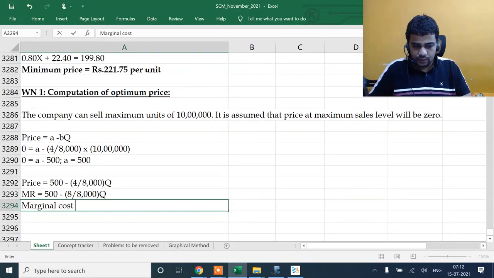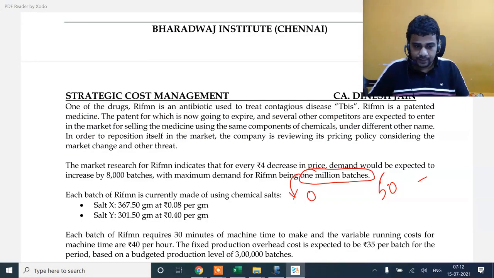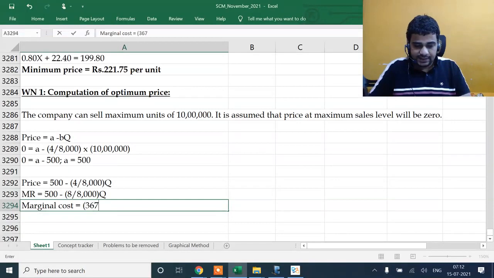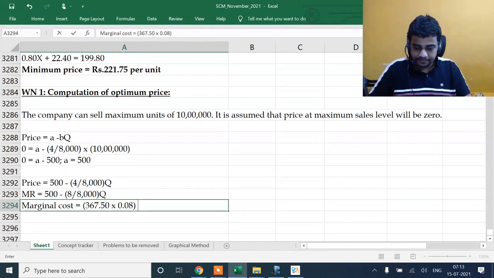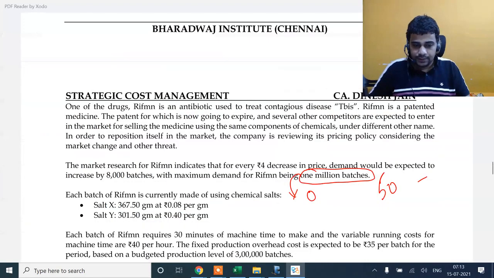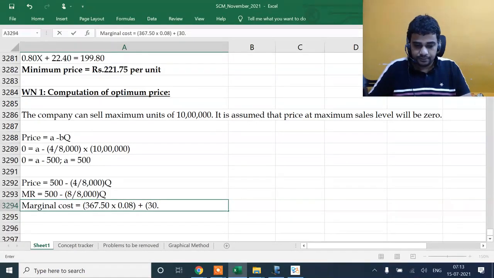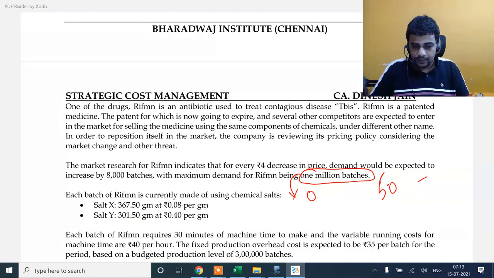Marginal cost is a variable cost. I'll directly write it: 367.50 into 0.08, plus 301.5 into 0.4.